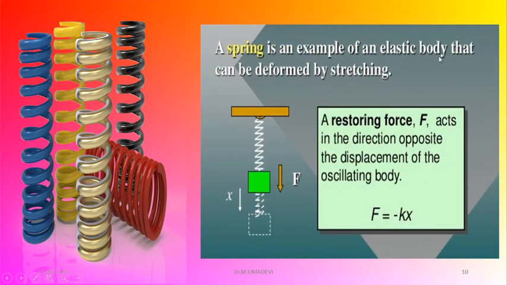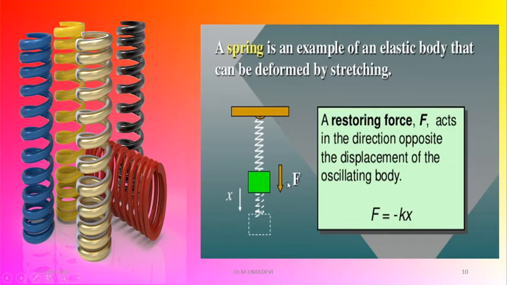Then this is a spring. The spring is an example of an elastic body that can be deformed by stretching. See here, I have attached the spring with the help of a stand, and the weight is added at the other end. So what will happen? The spring is moving up and down with a distance x. That means it is displaced by a distance x.